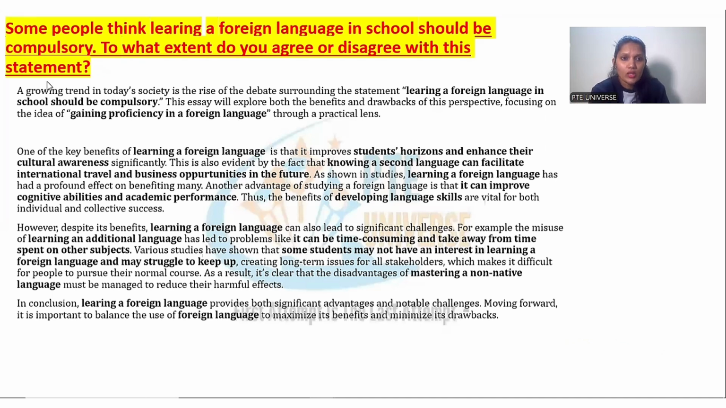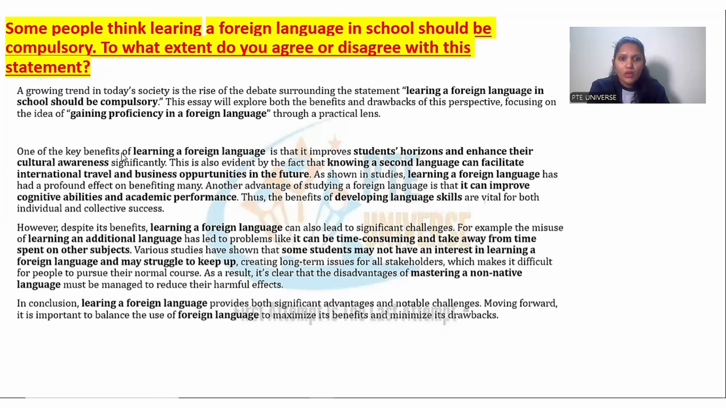So see the introduction. A growing trend in today's society is the rise of the debate surrounding the statement. So I've added the statement: learning a foreign language in school should be compulsory. So you can write the statement like this. This essay will explore the benefits and drawbacks of this perspective, focusing on the idea of. Now, instead of writing the same word again, I have used synonyms, that is, gaining proficiency in a foreign language through a practical lens. Now, after the introduction, press enter once or twice, then body paragraph 1.